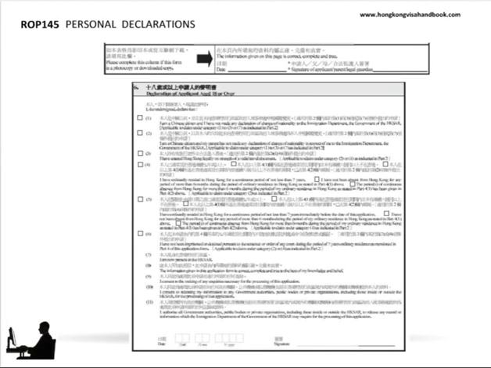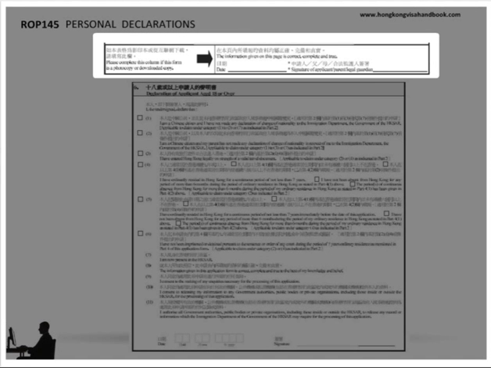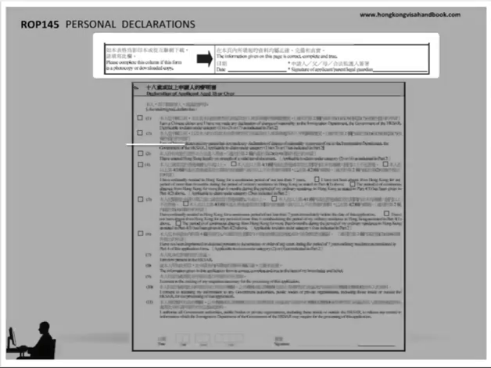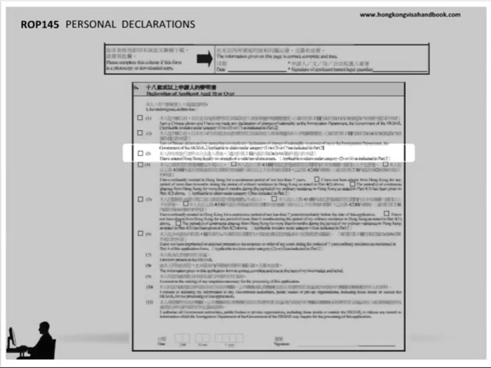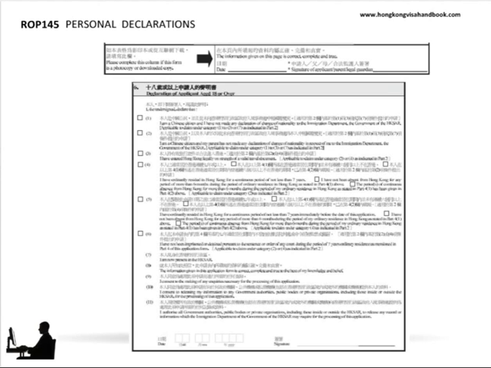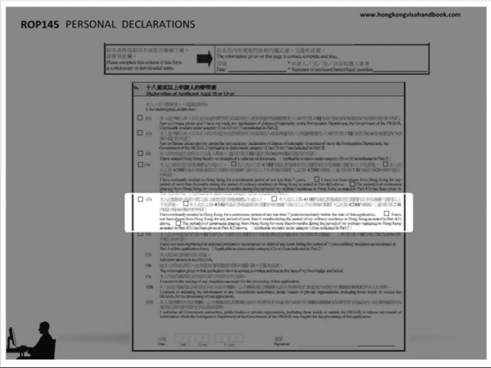There are 2 places to be signed personally on the form by the applicant, and the first is at the bottom of each page, which attests to the correctness, completeness and truth of the information provided throughout, and then again on Part 6 of the form with boxes 3, 5, and 6, all to be ticked prior to signing.